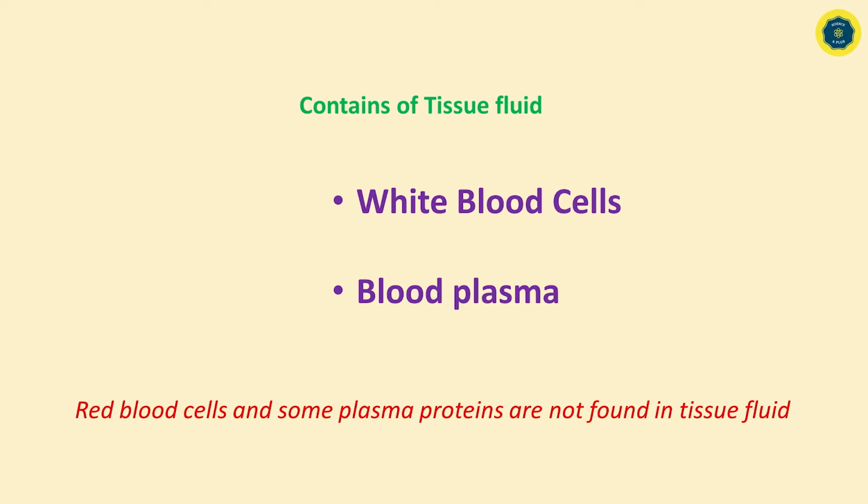The main function of the tissue fluid is supporting the transportation of materials between capillaries and body cells. In this part, you are going to understand the contents of tissue fluid. Mainly, tissue fluid contains white blood cells and blood plasma. But the red blood cells and some plasma proteins are not found in tissue fluid. Now you can understand the tissue fluid around the tissues contains white blood cells and blood plasma.